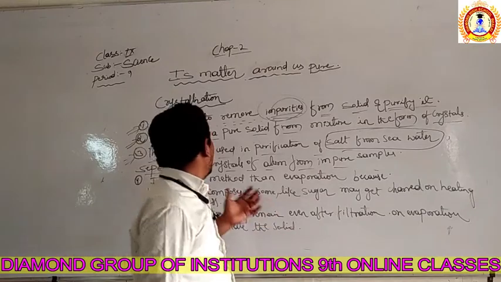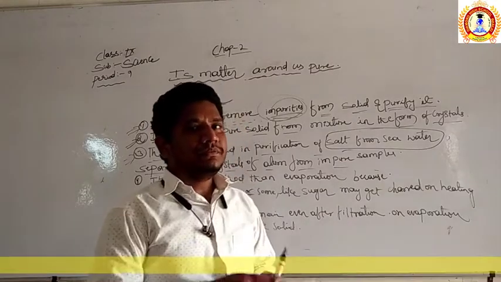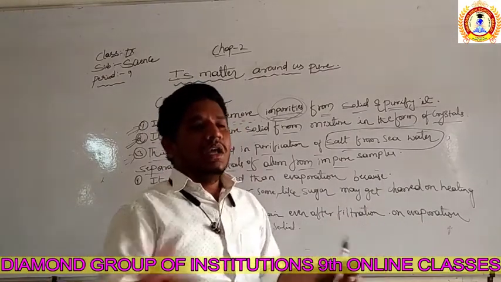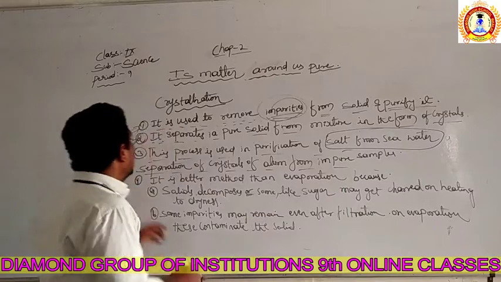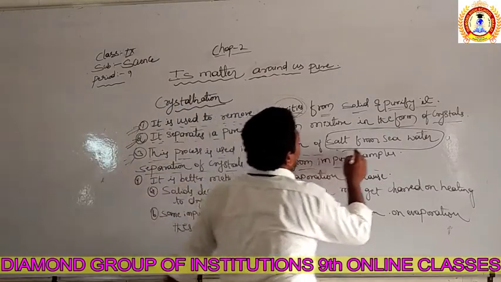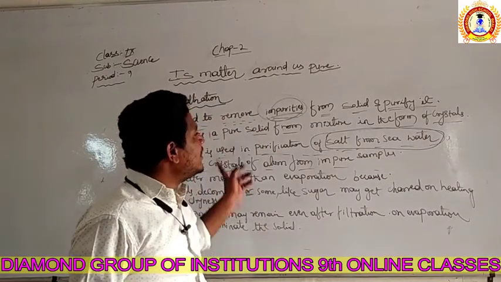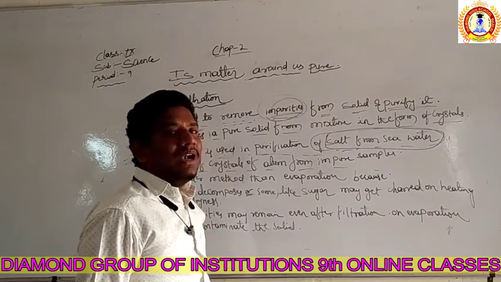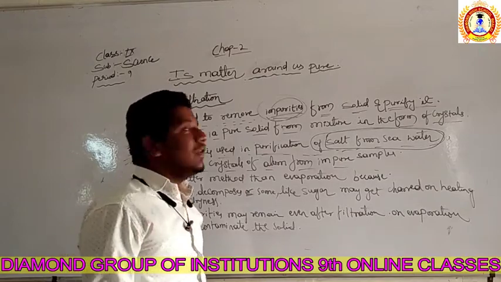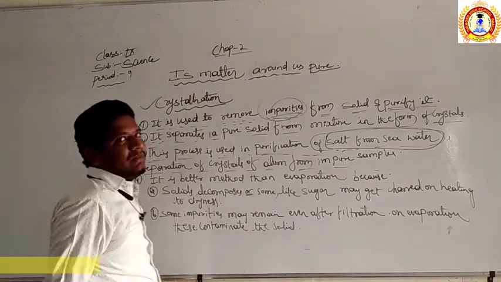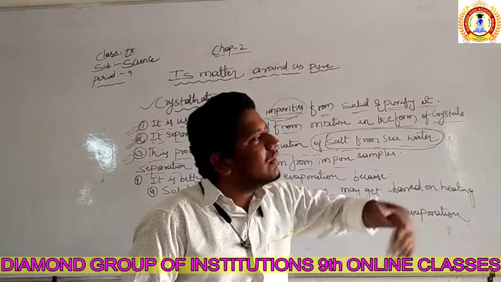So this is how the salt is prepared by the crystallization process. The impurities present in the seawater are removed as the crystals of the salt form, and as a result the process is used in the purification of the salt from seawater. The seawater salt is impure, and the crystallization process is used to make the salt pure. The pure solid is separated, the impurities are separated, the pure salt is filtered again, and it is supplied to the market.